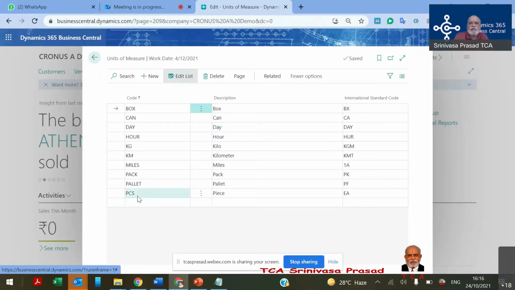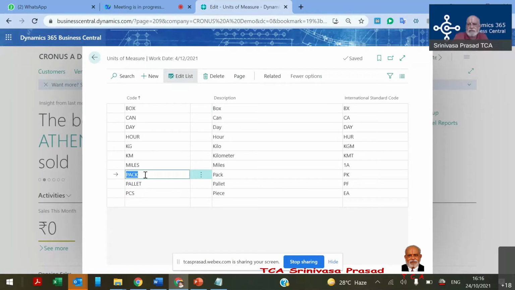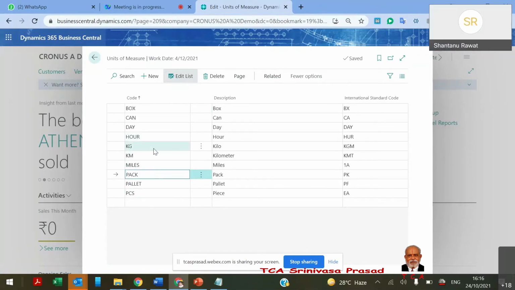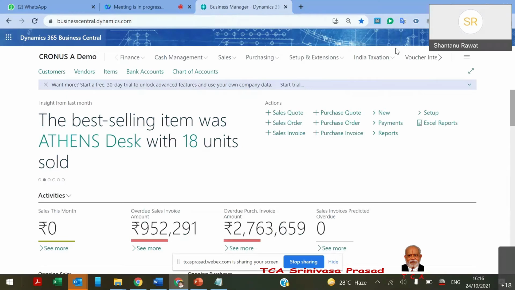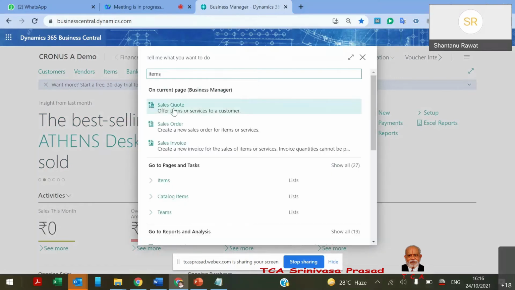Just like pieces and dozens, if we are buying in packs but using in pieces, that is possible. But we have to define the ratio, that is, how many pieces we will have in one pack. And we can have multiple units of measurement.